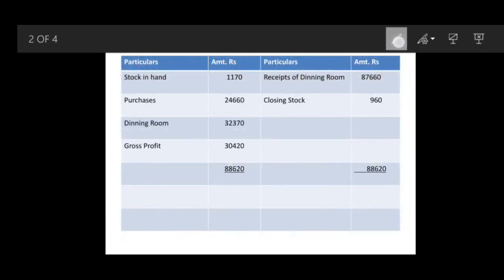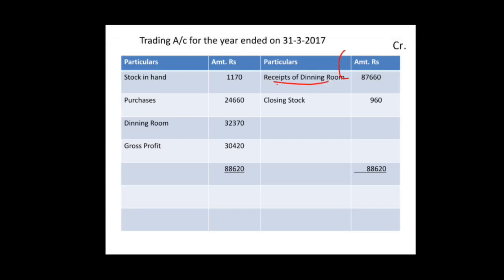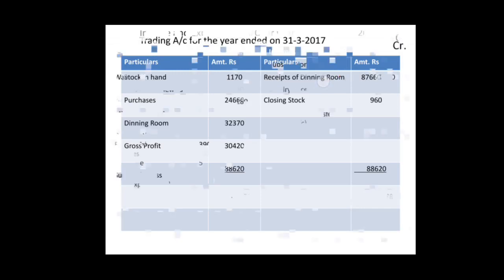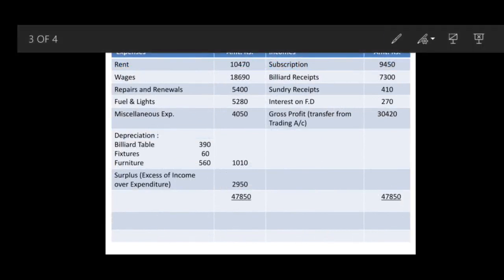Then subscription. It is an income, so it goes to income and expenditure, credit side, subscription 9450. Then billiard receipts, again income, billiard receipts 7300. Sunday receipts means Sunday some functions are there, then you had receipts of 410 rupees. Interest on fixed deposit, again this is an income only.